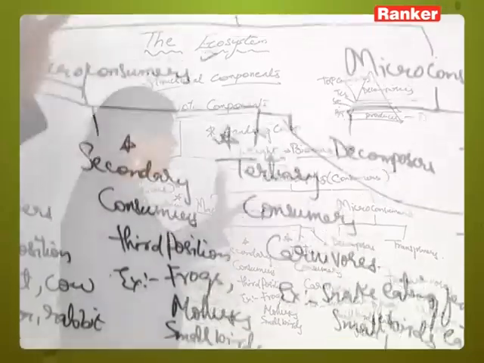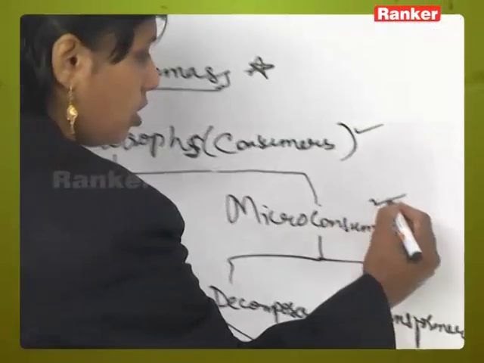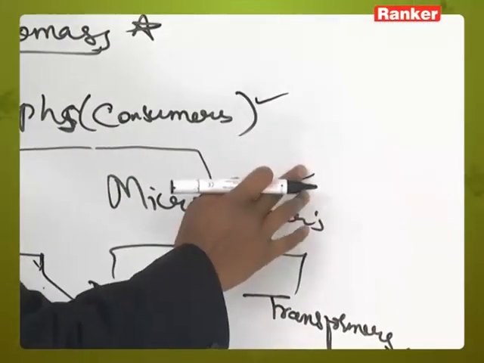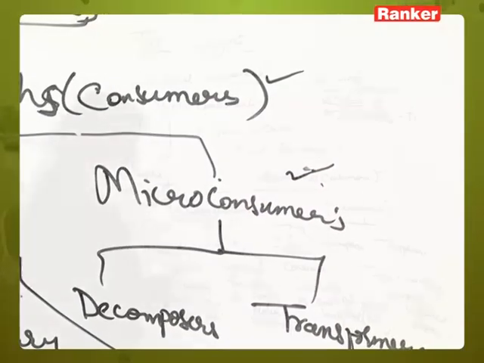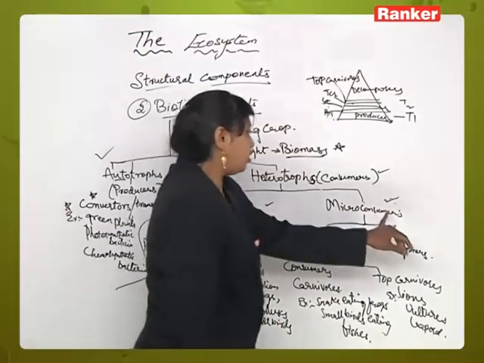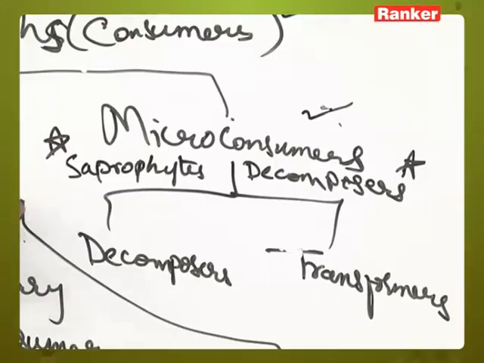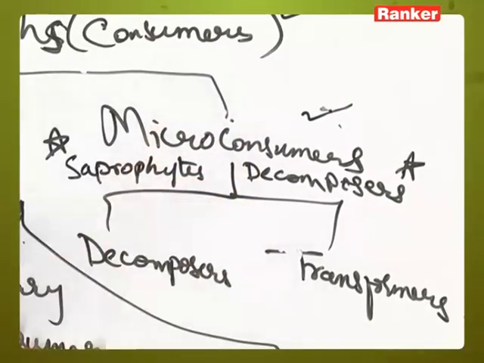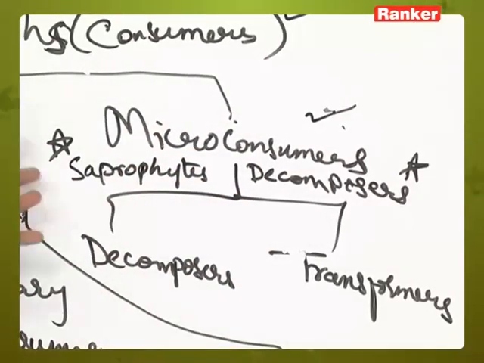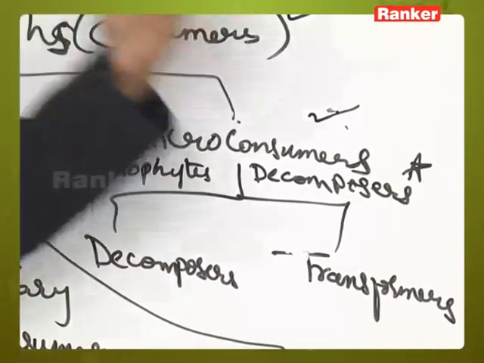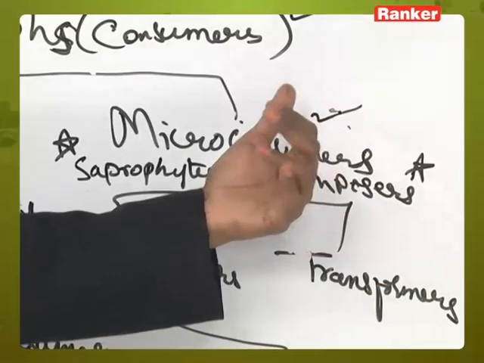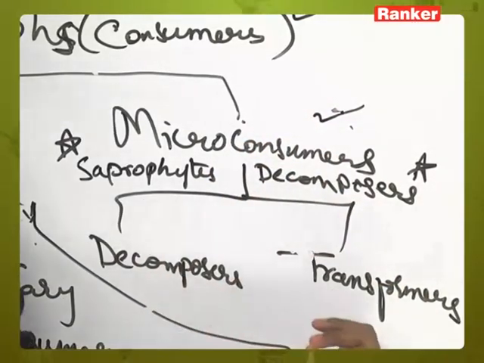Now the next one is a concept called micro consumers. Now what is a micro consumer here? Micro consumers are another type of consumers. They are called saprophytes, or also decomposers. They are again divided into two types, decomposers and transformers.